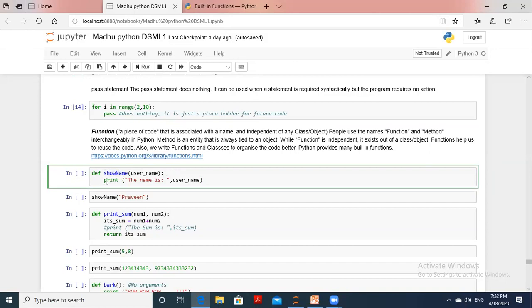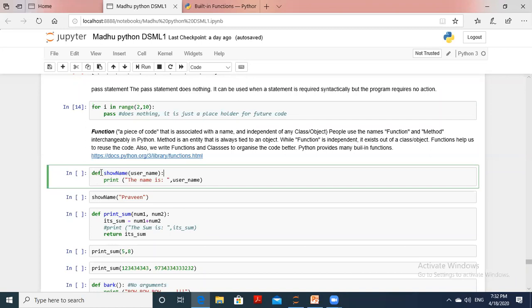The next line will start after 4 spaces, that is, an indented block can be started after 4 spaces. The function will be defined just like the loops or control statements we have taken. The same way I have to use the functions here.